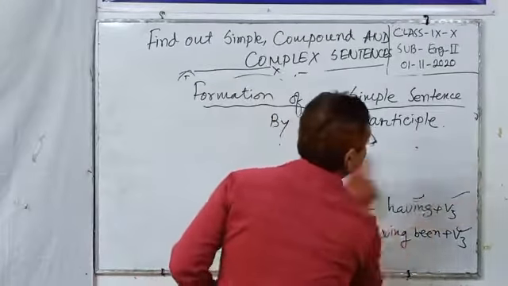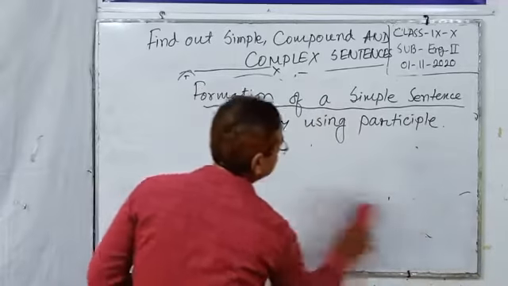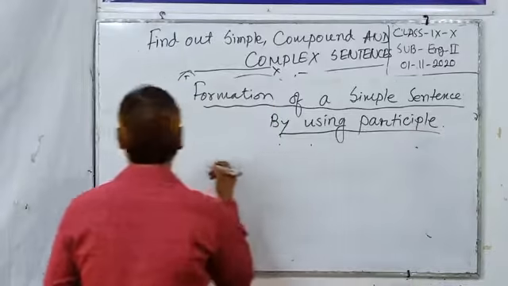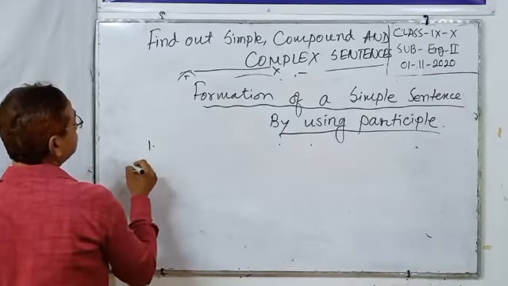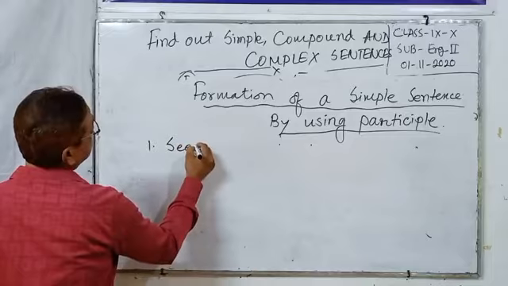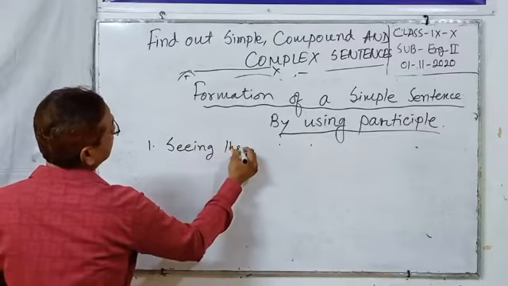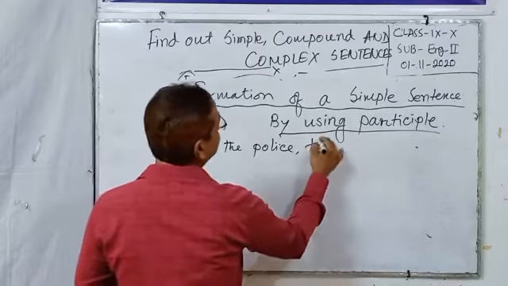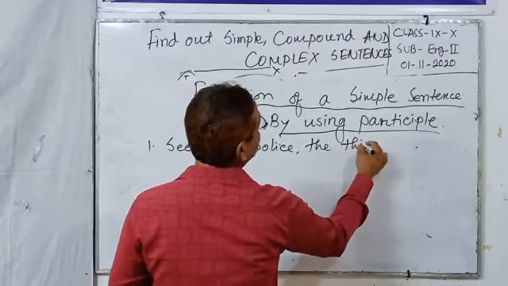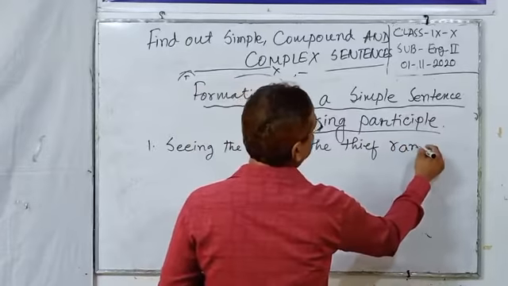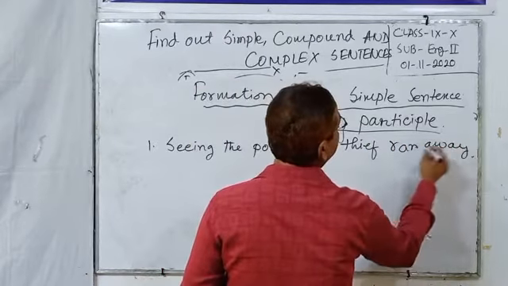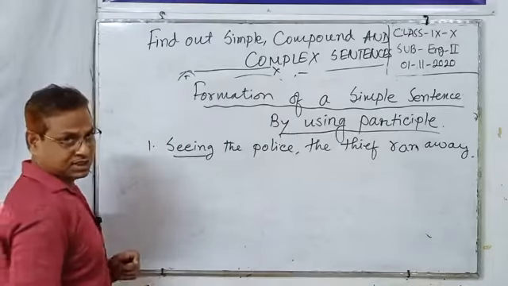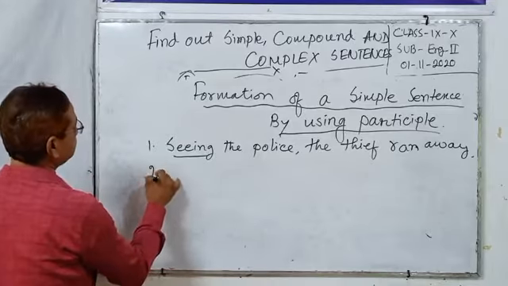Dear students, in a simple sentence by using participle, look at the board. Seeing the police, the thief ran away. As we can see, this is present participle.